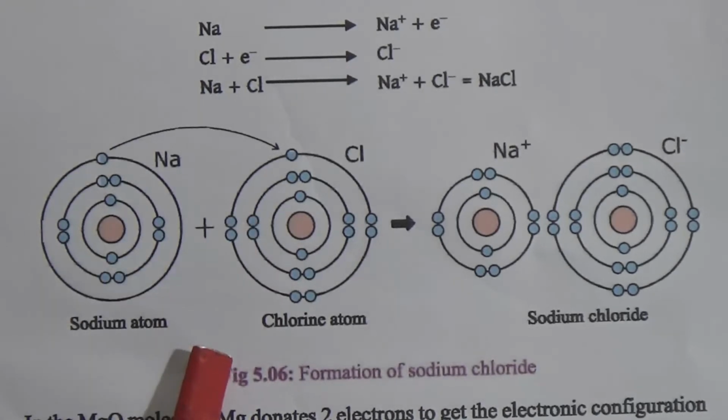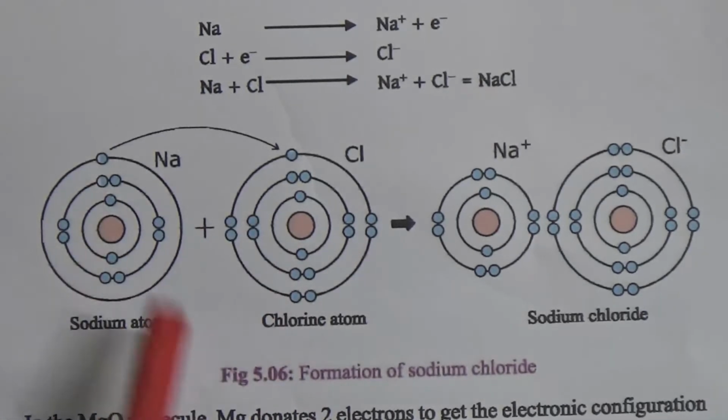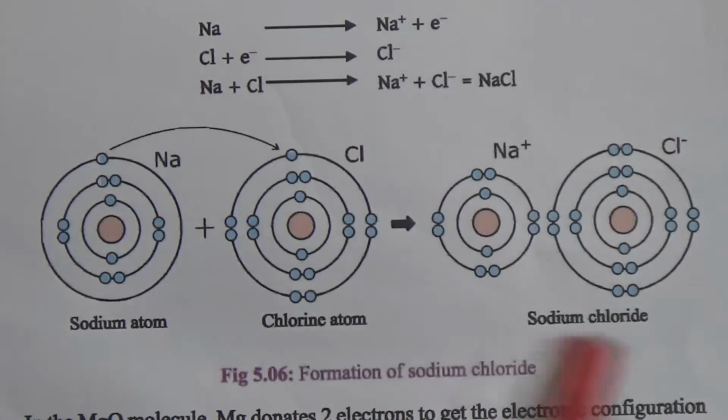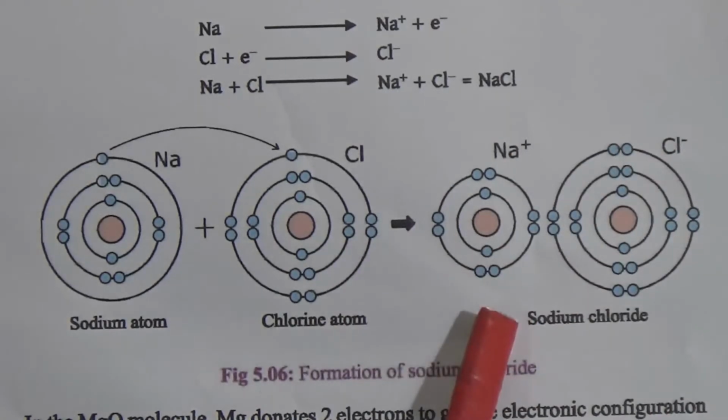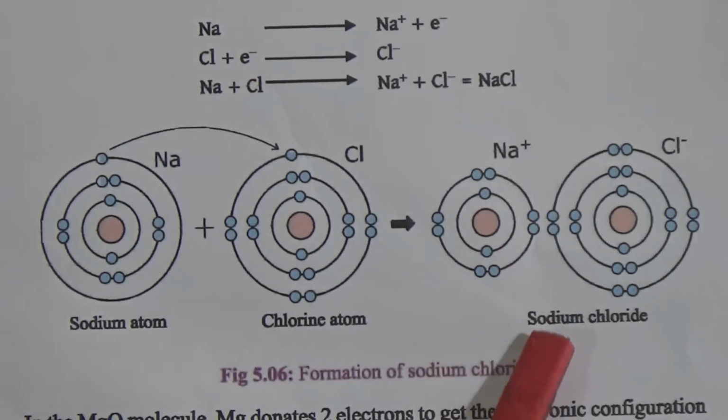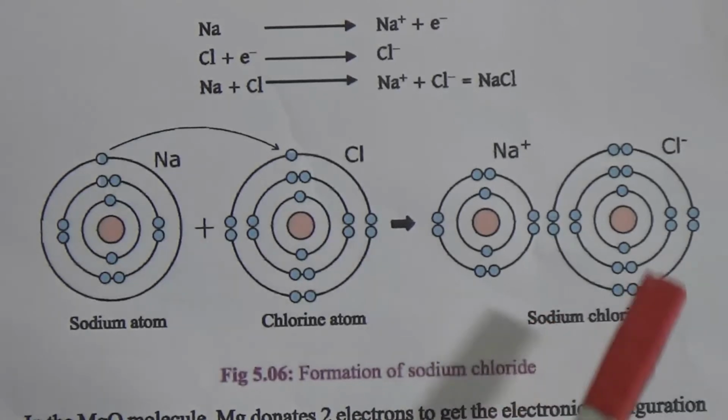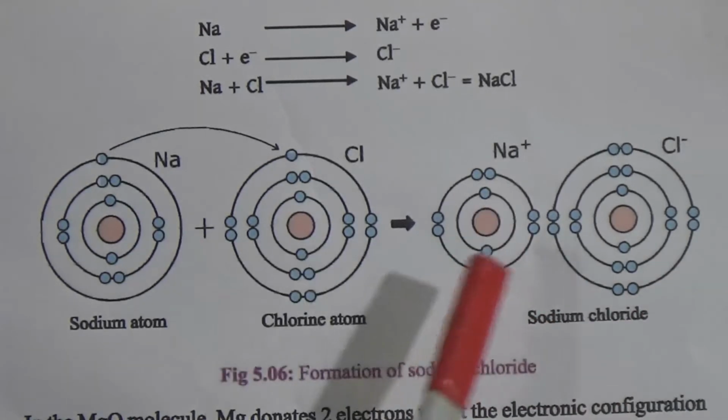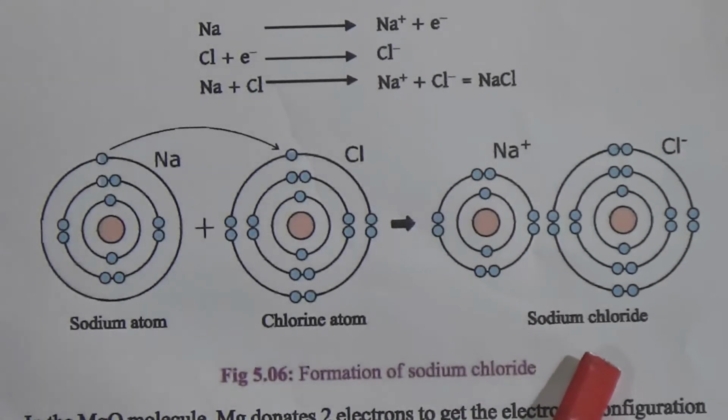That bond is known as an ionic bond. And the compound made with this ionic bond, like sodium chloride, is known as an ionic compound. This attraction force is so high that we have to apply more heat or pressure to break this ionic bond, and always a metal and a non-metal form the ionic bond.